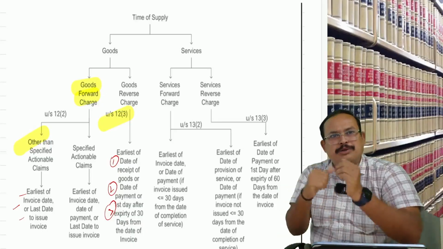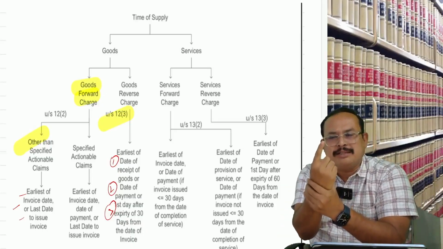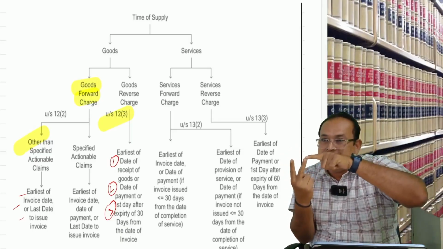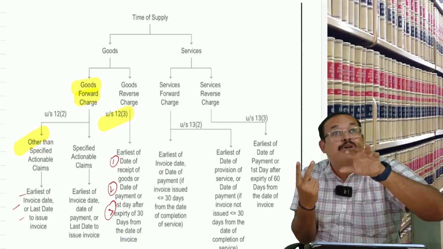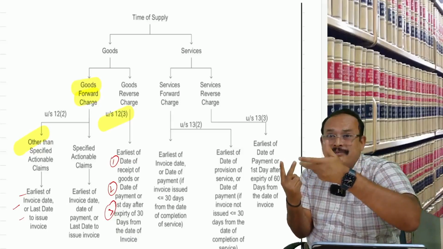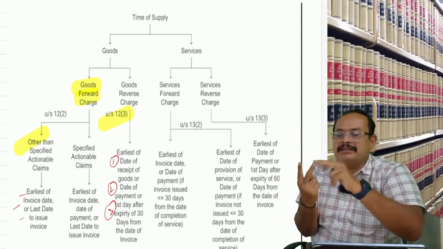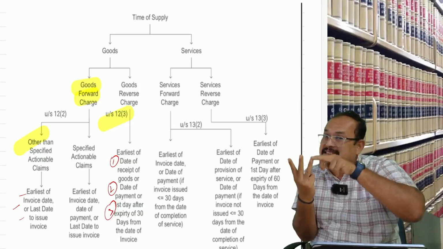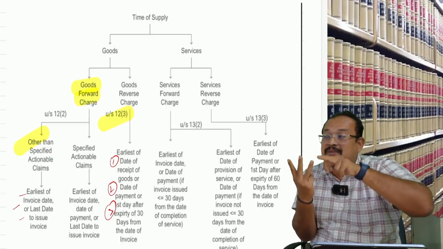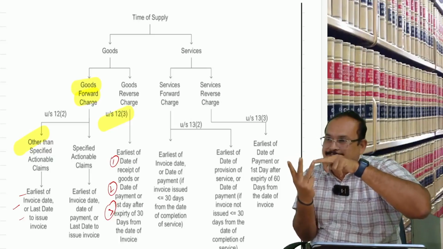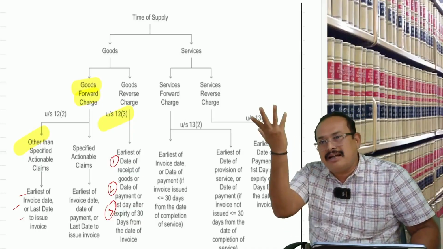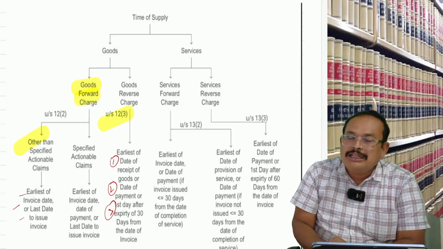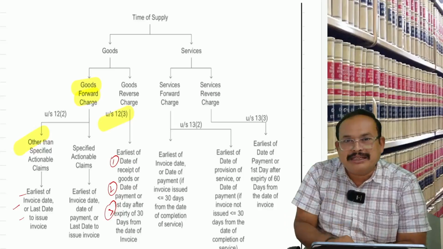Sir, speak out please. One, date of receipt of goods. Two, date of payment. Wait. Date of payment has two ingredients: date of book entry, date of bank entry, whichever is earlier. Thereafter, 30 days expiry taken place, means first day that occurs after expiry of 30 days from the date of issue of invoice by the supplier. Among these, whichever is earlier. As simple as that. Is it clear? Now, I have a doubt here. Carefully listen.